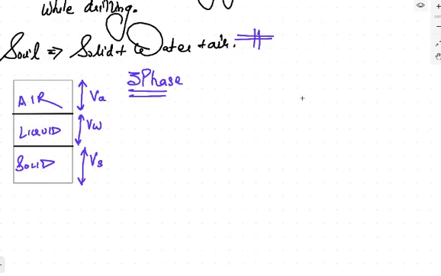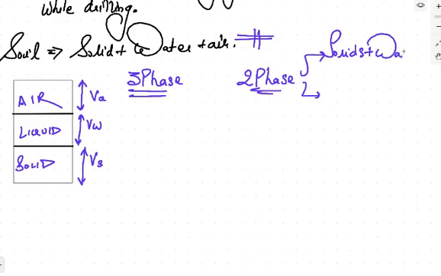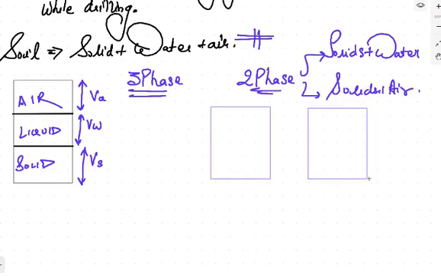It can also be represented in two-phase diagram. Two-phase can be of two types. One is, देखो, solid will always be present. Solids plus water only, या फिर solids plus air only. The structure of soil can be classified in two-phase also, like this. For example, if you draw the two-phase diagram, the two-phase diagram can be of different types.